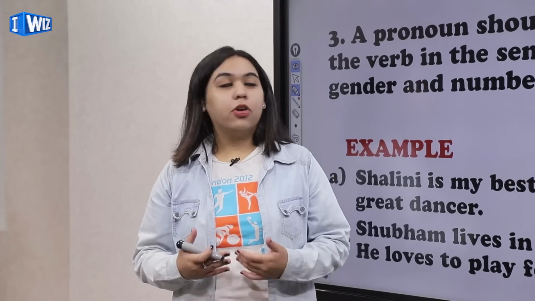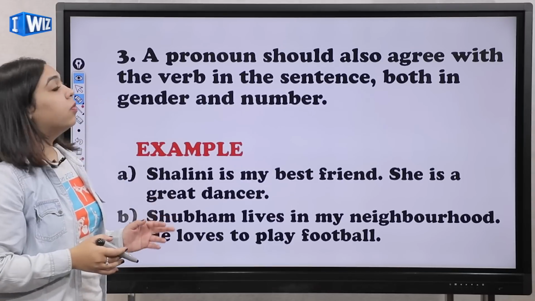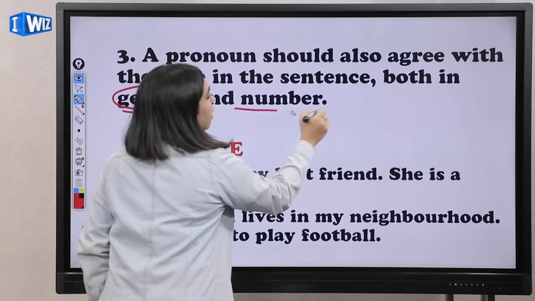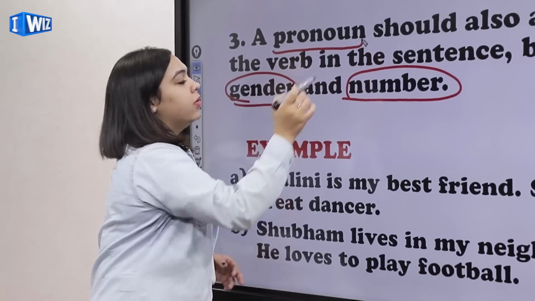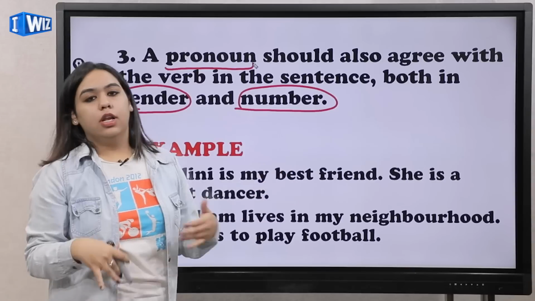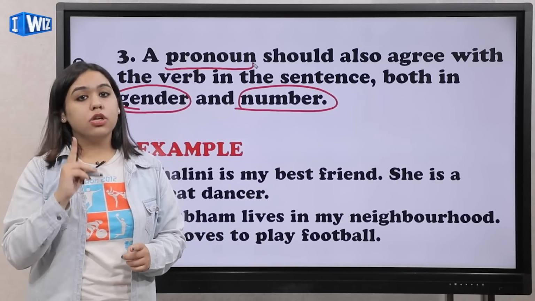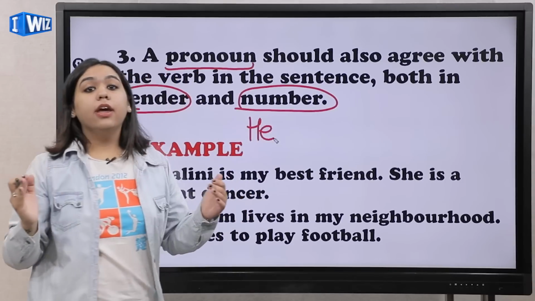Now the third point is that a pronoun should also agree with the verb in the sentence, both in gender and in number. This point is very important. Let me tell you how. Initially I was talking about one of my friends, just one, and I said that he likes to play guitar.